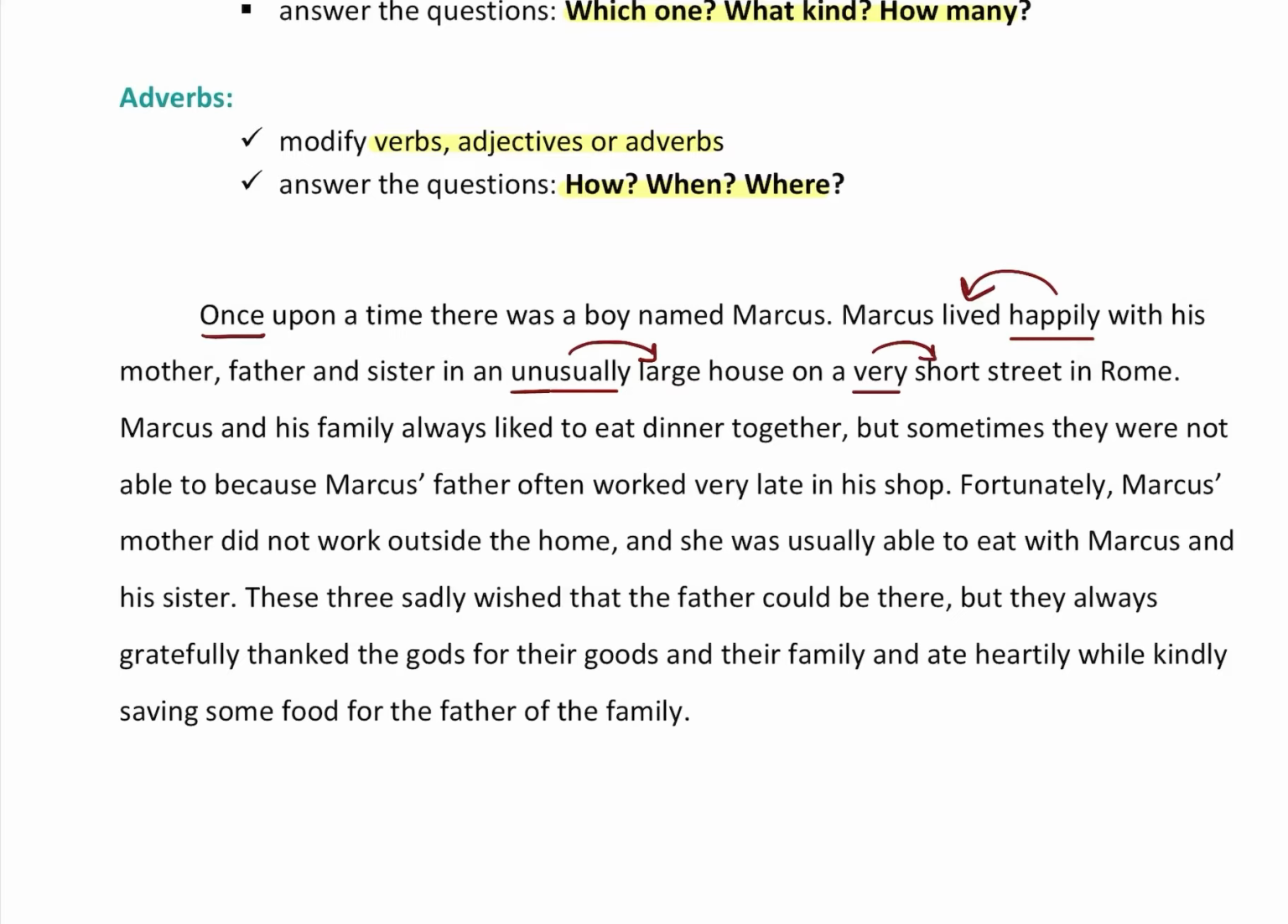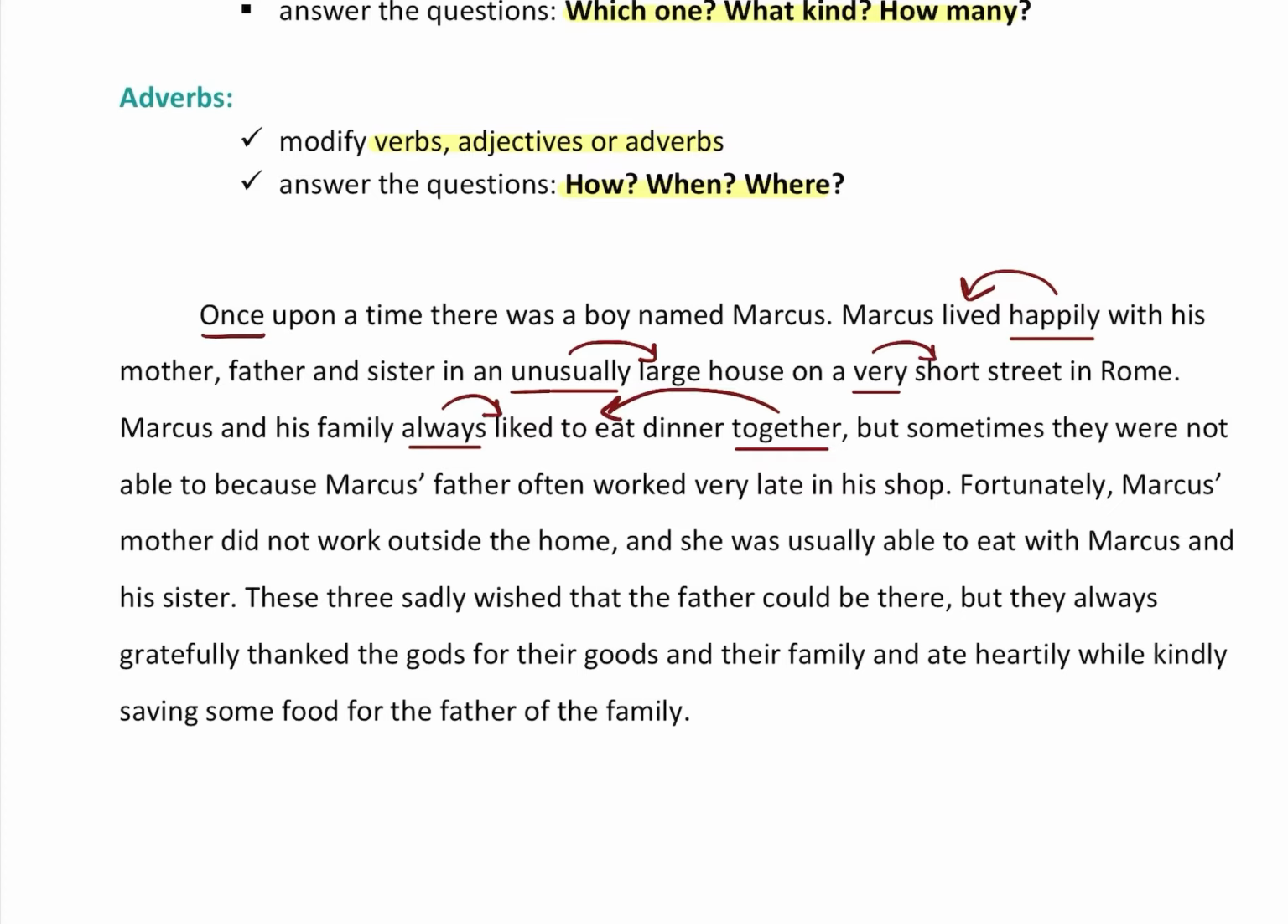Marcus and his family always like to eat dinner together. So always is the adverb and always modifies the verb liked, right? How did they like it? Or when did they like it? When? Always. They always like to eat dinner together. Together is another adverb and it modifies how, when, where, how. How did they eat together? Yes. How did they eat?